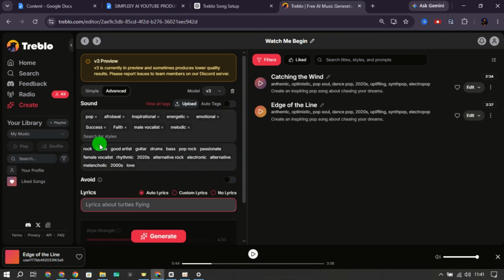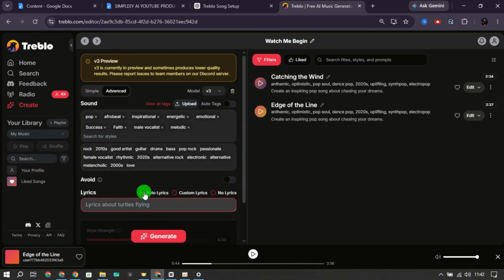Right below the tag section, you'll see 3 lyric options: auto lyrics, custom lyrics, no lyrics. Each serves a different purpose. Auto lyrics is the easiest option and the best place for most beginners to start. Treblo generates the lyrics automatically based on your settings. Custom lyrics is for creators who already have lyrics and want the AI to build music around their own words. No lyrics is designed for instrumental music, which is useful for content creators who need background music without vocals.